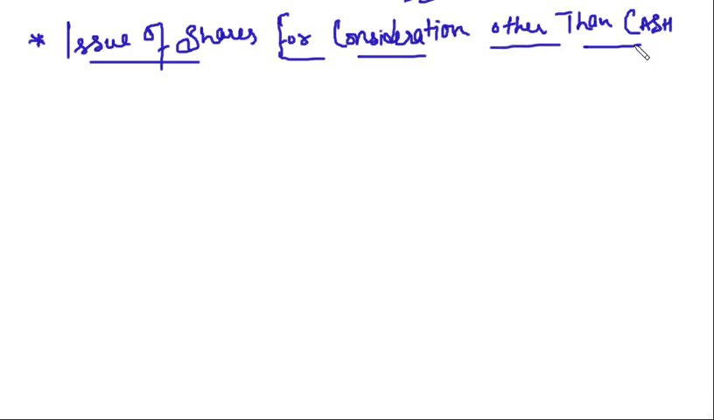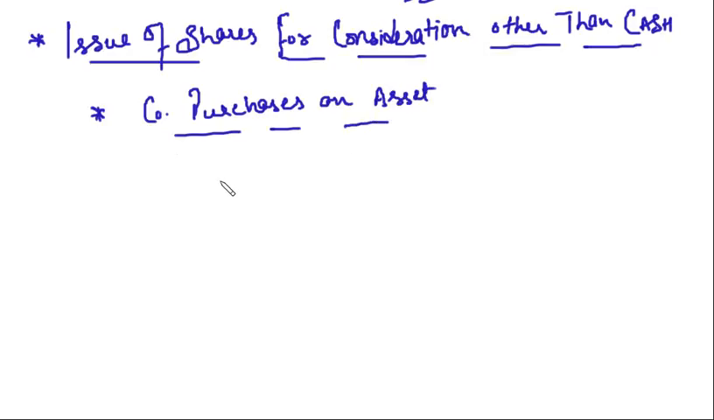What we do in this case is, suppose a company purchases an asset. What is the journal entry for this? The journal entry is asset account debit to vendor. Vendor means the person from whom we have bought the asset.